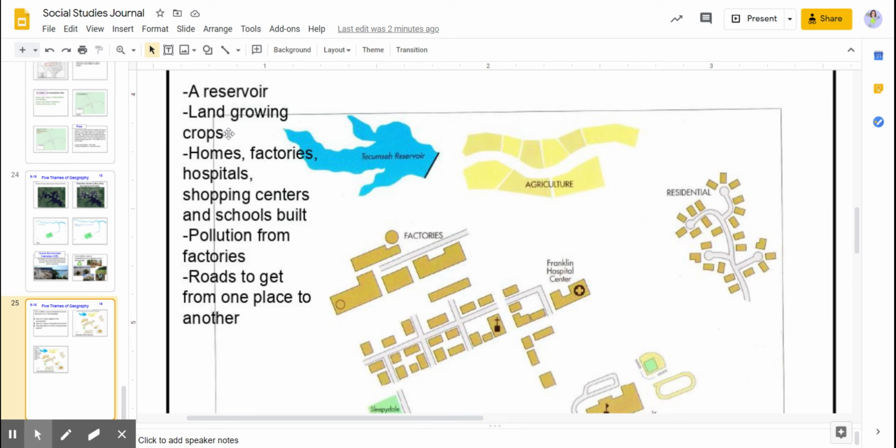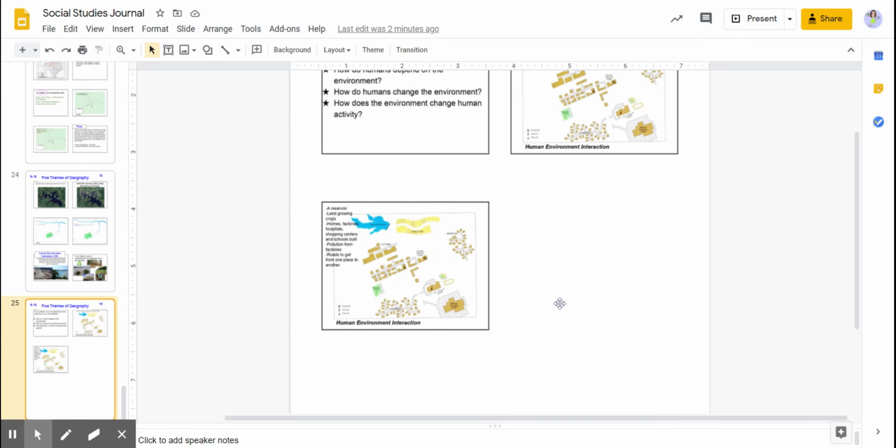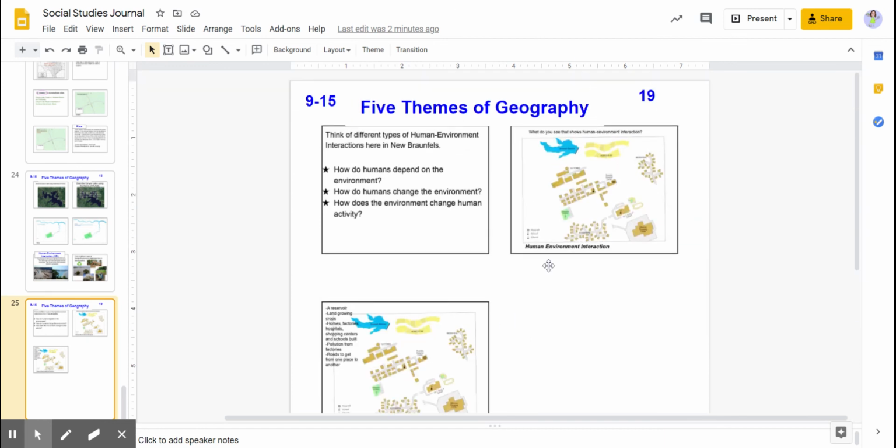A reservoir, land growing crops, homes, factories, hospitals, shopping centers and schools built, pollution from factories, roads to get from one place to another. So this is how, in this little map, the human part and the environment part are interacting. Okay, if you need to go back and check any of your notes, you can. Good job today.